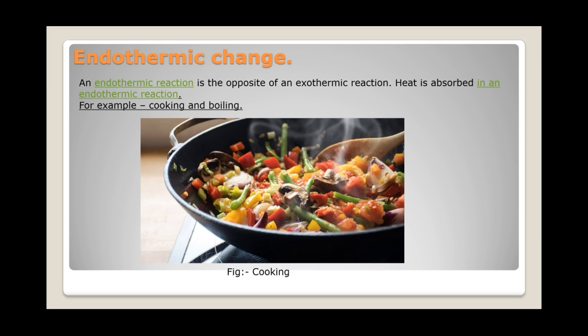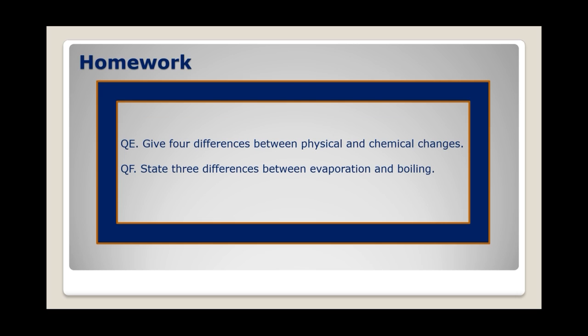So this is chapter number 2 of class 7. Now I have some homework for you. First, give 4 differences between physical and chemical changes. And second question is, state 3 differences between evaporation and boiling. You have to note down these questions in your fair notebook, and you also have to learn these questions. Thank you. Have a good day.